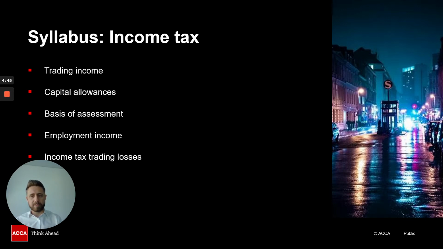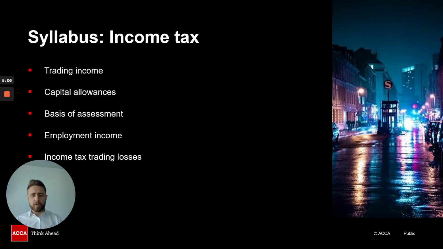So what I've listed here down the side is some of the topic areas that fall into income tax. I've picked these ones because these are the ones that I find students are struggling with the most when it comes to their studies or their preparation towards the exam.